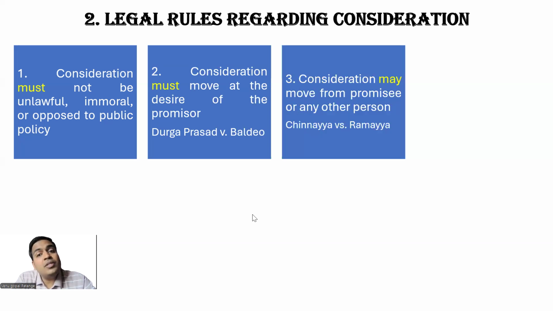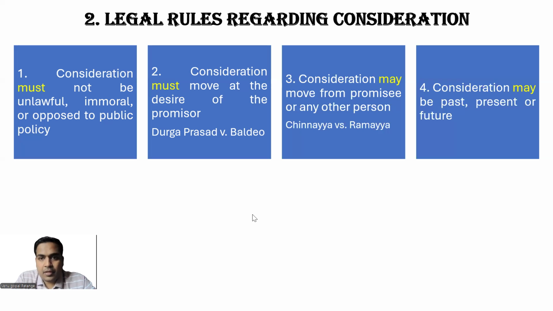Consideration may move from promisee or any other person. Coming from the definition itself, consideration may move from promisee or any other person. The one who is paying the consideration, the one who is giving the consideration, can be either the promisee or a third party or a stranger. So a stranger to a consideration is acceptable, very much acceptable. The second and third points are coming from the definition itself.